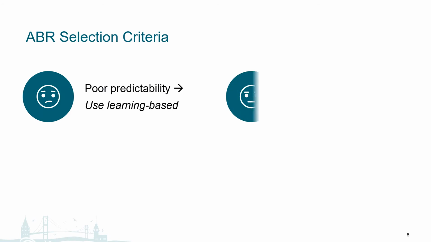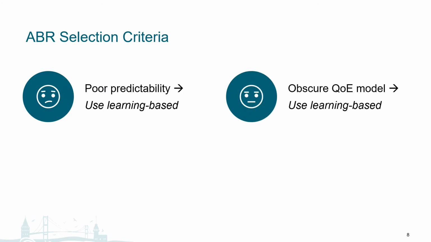In selecting a suitable ABR for the job, there are multiple approaches that we propose. For a start, we could select based on how much certainty we have on the system and environment. For example, if the system dynamics are not predictable or the QoE model is not clear, then learning based tends to be better since we do not need to fix our heuristics such as the QoE model.